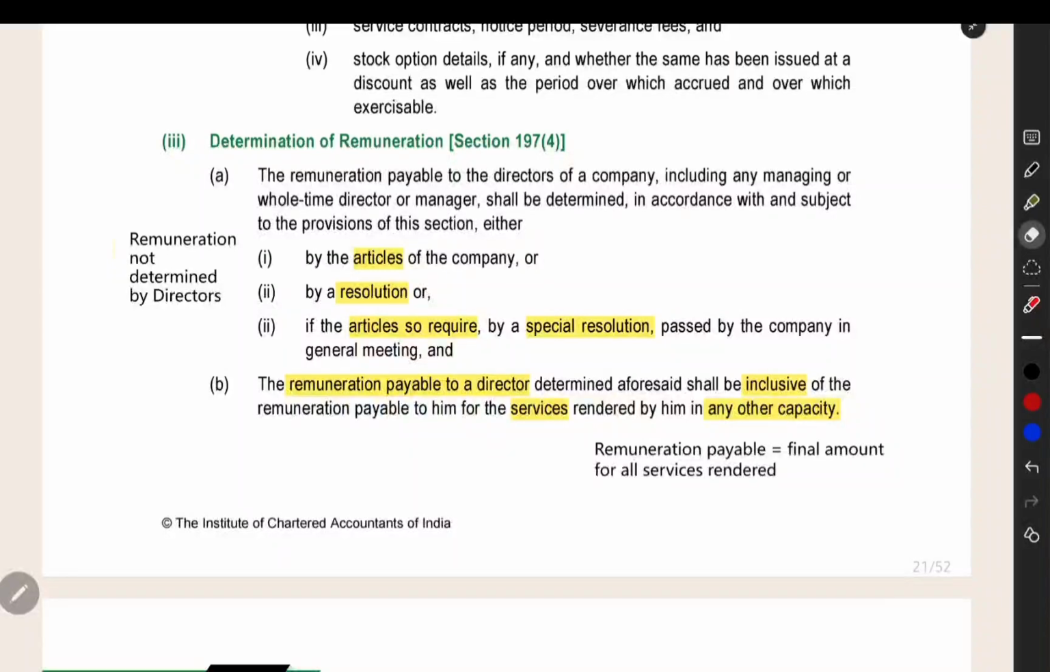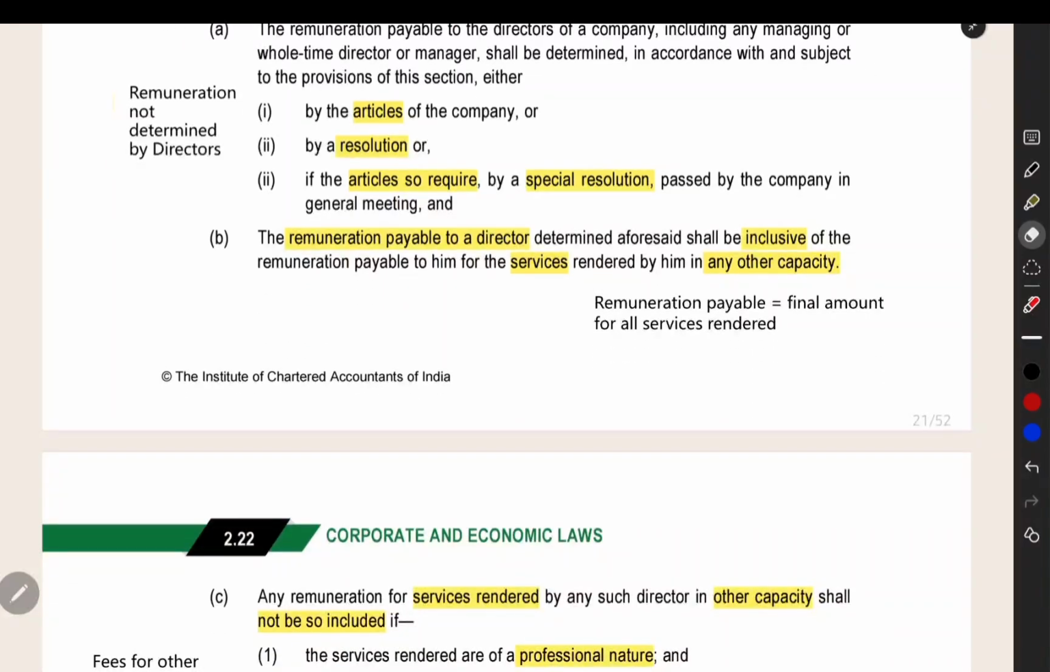And then remuneration, how much we have to actually pay, that will be decided by the articles of the company or resolution by the shareholders in the general meeting. Or if the articles of association is saying, you may have to pass a special resolution also. The remuneration you are paying will be the final amount for all the services rendered.